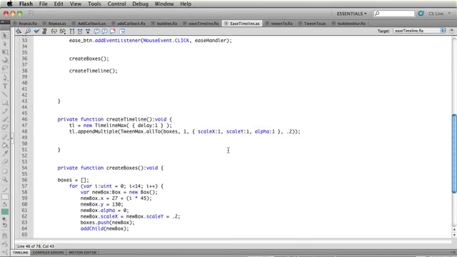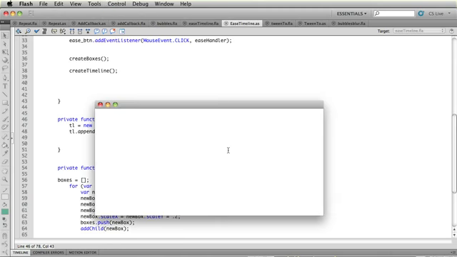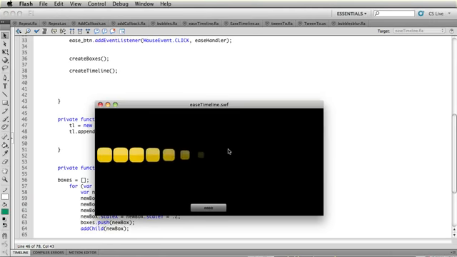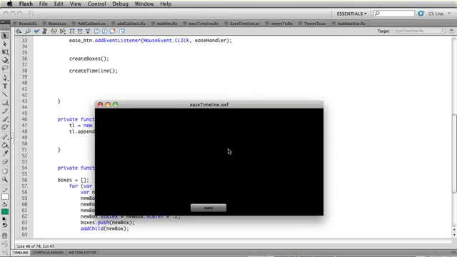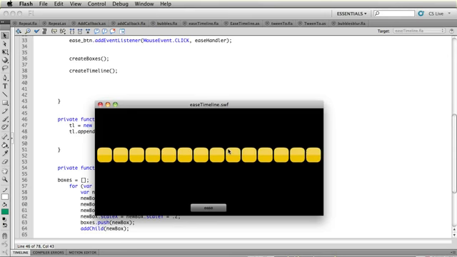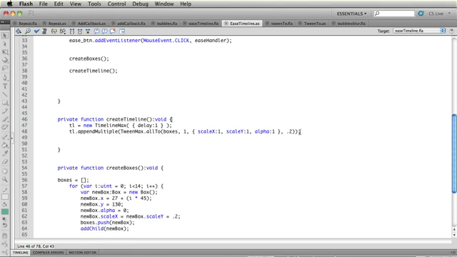Next thing I want to do really quick is show you some alternate ways of tweening a timeline. Right now, a very simple timeline just takes a bunch of boxes and they scale in and fade in. And you'll notice that they're all doing this at the same rate. Okay, it's a very nice, smooth, subtle animation. Now suppose I want to add some easing to the playback of this effect. Well, what does that mean? Well, I'm going to show you.